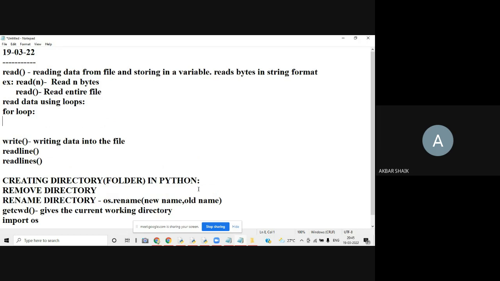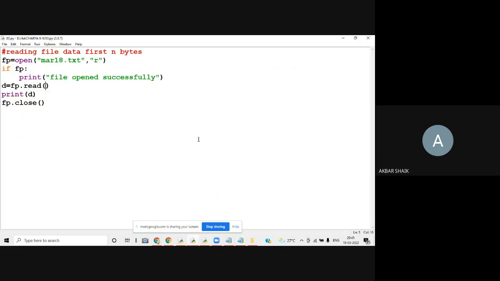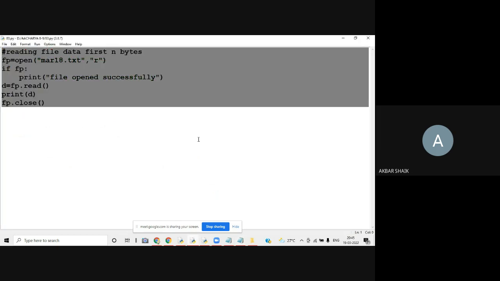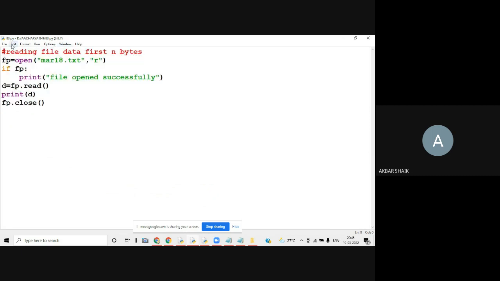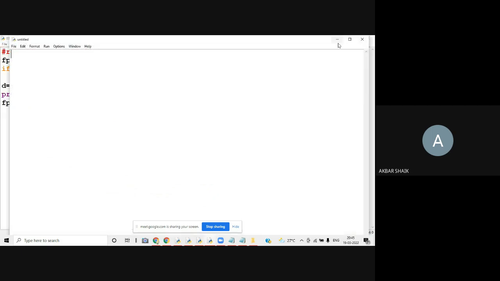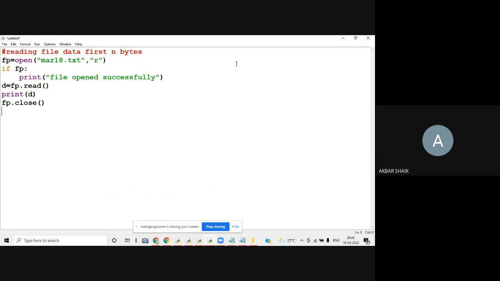So yeah, the same program we can read by using a for loop. Reading file data using a loop. I want to read the file data using some looping statement.